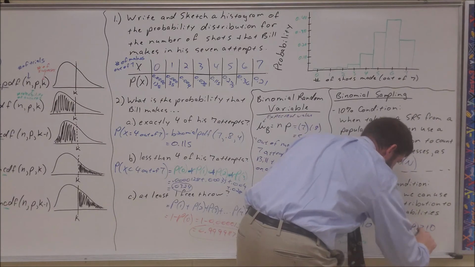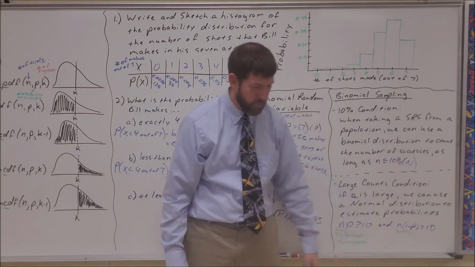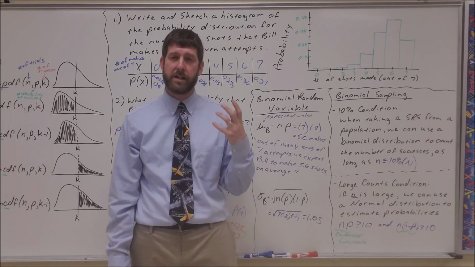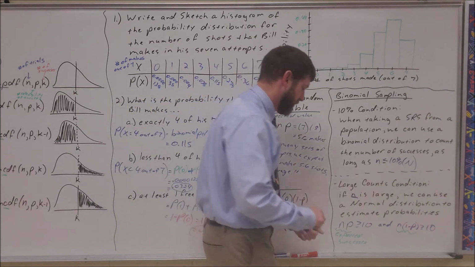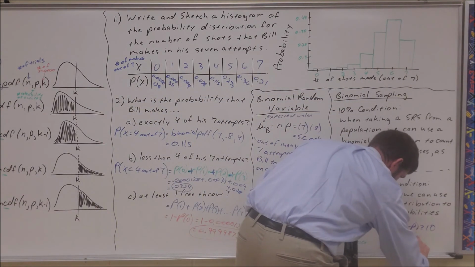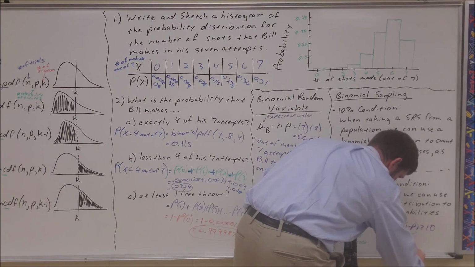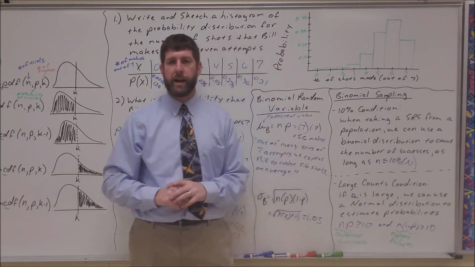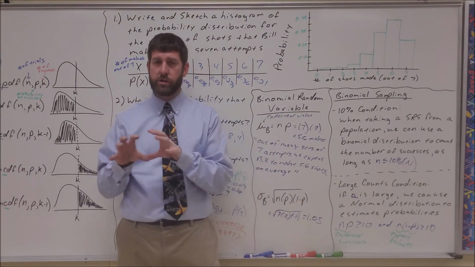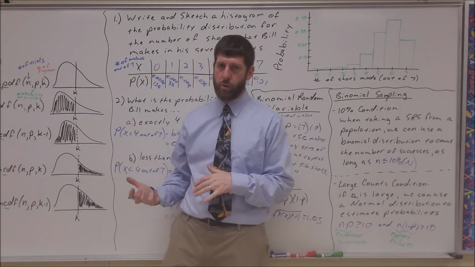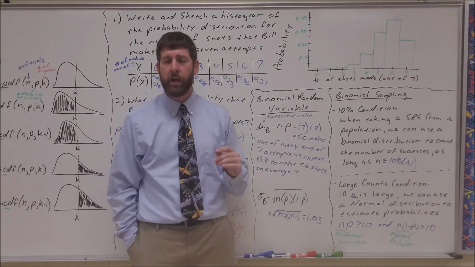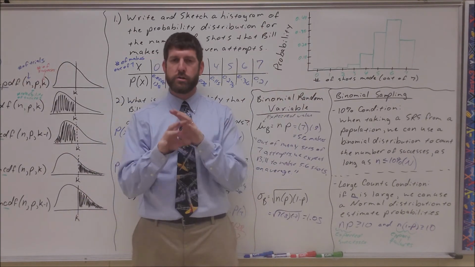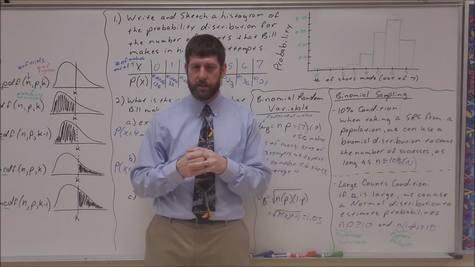And then if n times p is expected successes, what's 1 minus p? By the complement rule, it means not p, not success. We call not successes failures. So the expected number of failures also needs to be greater than or equal to 10. When that happens, the distribution takes on a shape that looks so much like a normal distribution, we can just use normal approximations instead of binomial approximations. And for those large data sets, whether you work it as a normal or as a binomial, your answers are going to be so close together, it doesn't really matter which one you use.